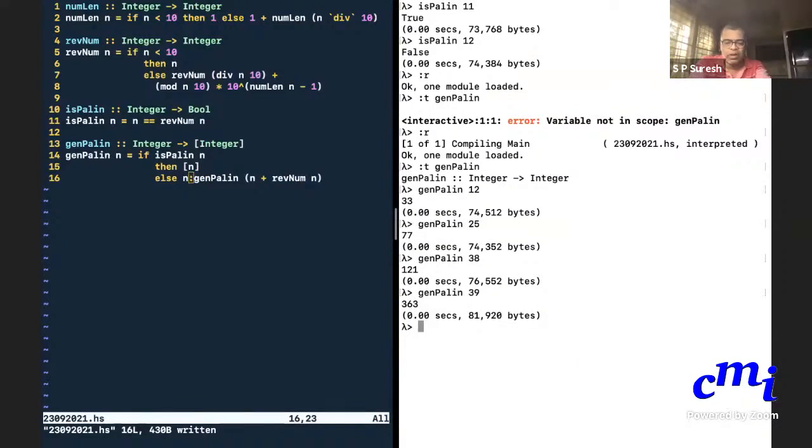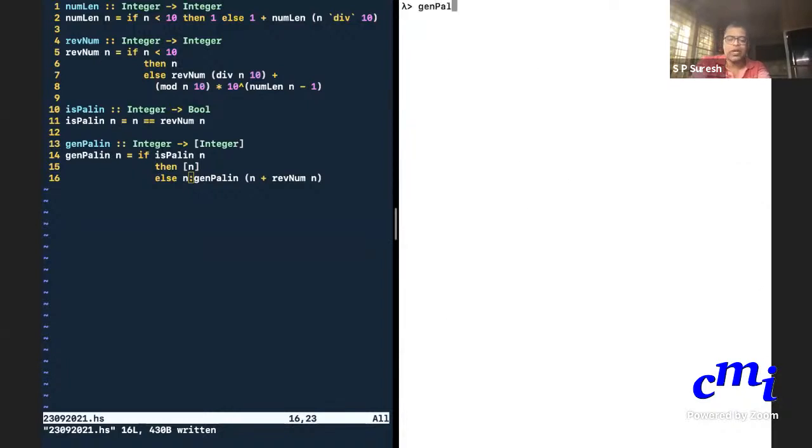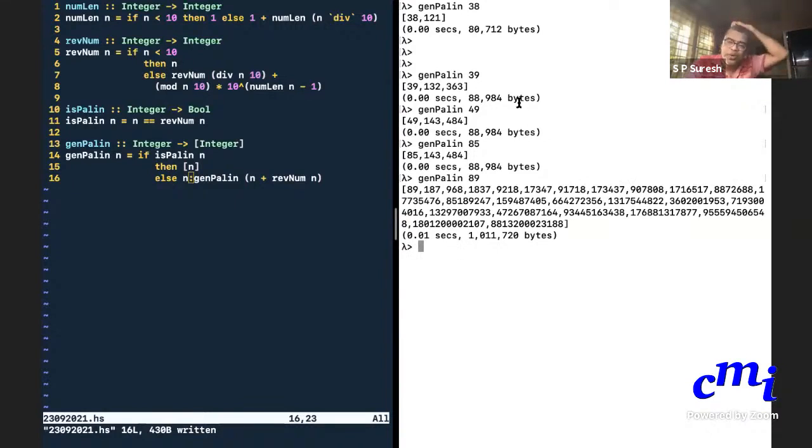Now if you come back here, compile and reload, you can check the type of genpalin. It's a list of integers. So you can say genpalin 38. Yes, 38, 121. Genpalin 39. You see 3 steps. Genpalin of something like 49, you still mostly get it in 3 steps. 80. Suddenly you see that you have to go along.